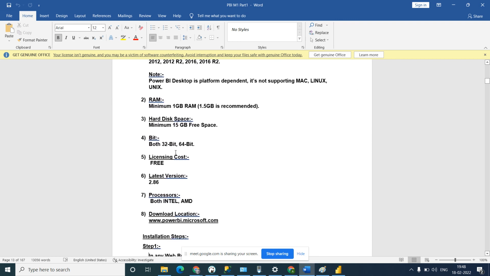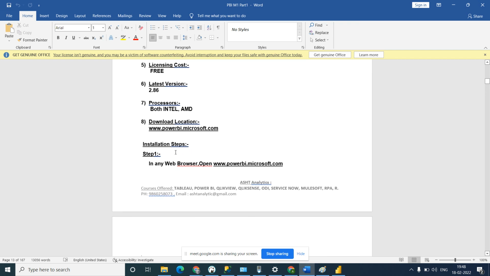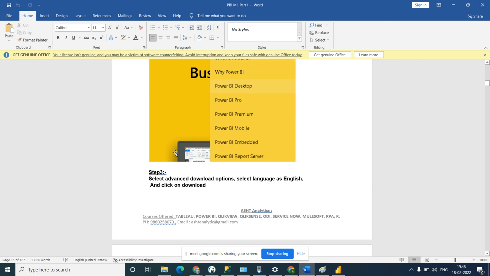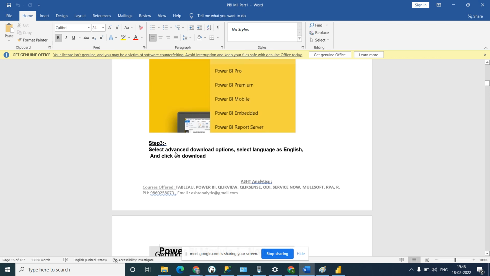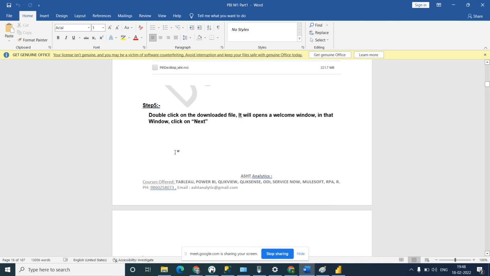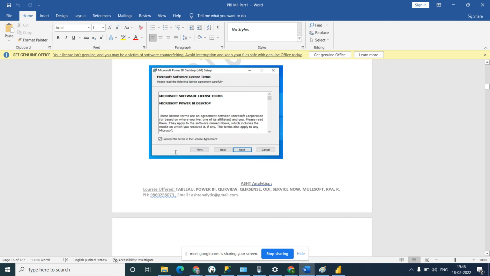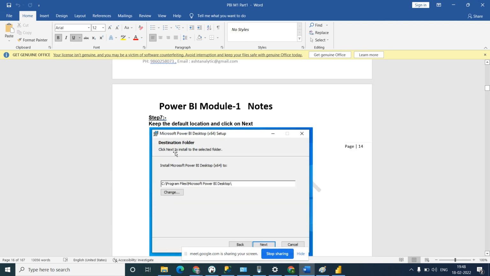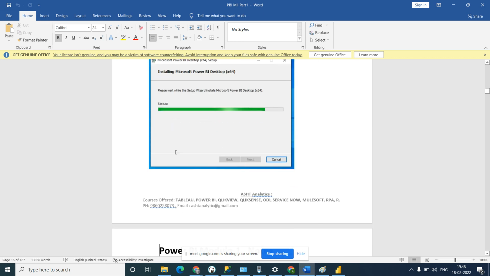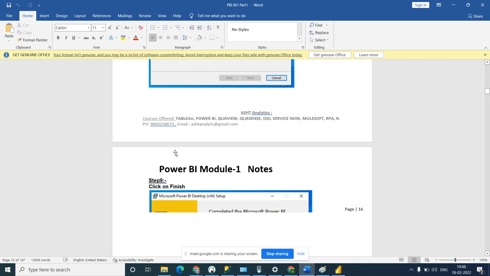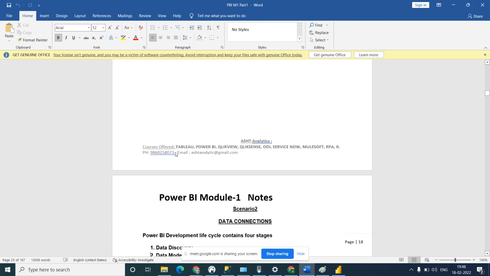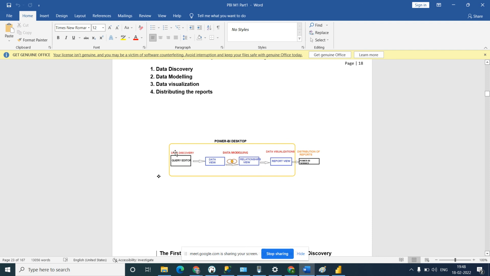There are steps if you want to install Power BI Desktop, what things are required, and how to download it. So, data connection.